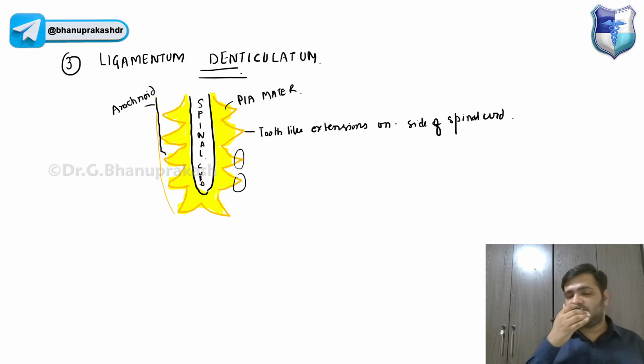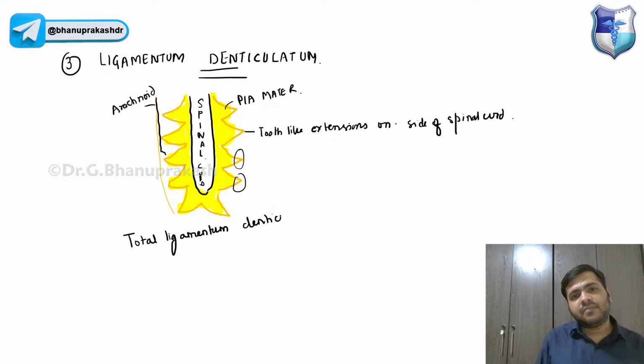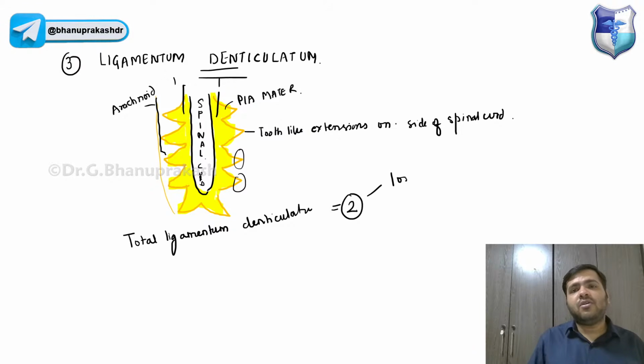Now, guys, again, I'm telling you the total number of ligamentum denticulatum. You will see many of them here, but there are only two. One on the right side and one on the left side.